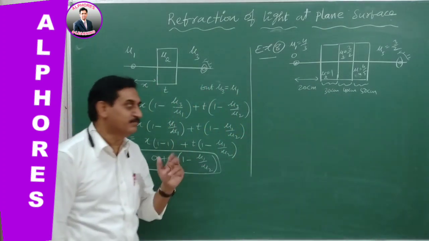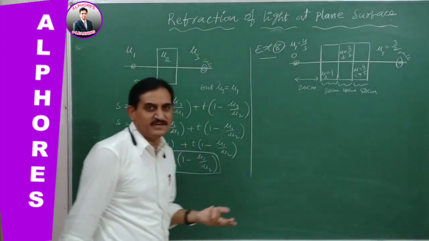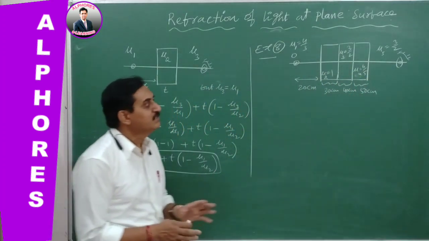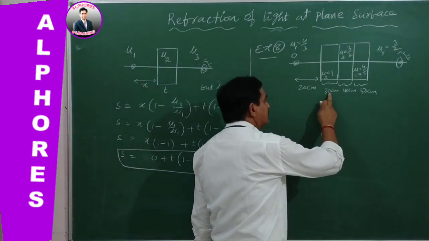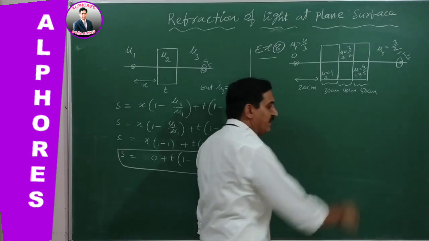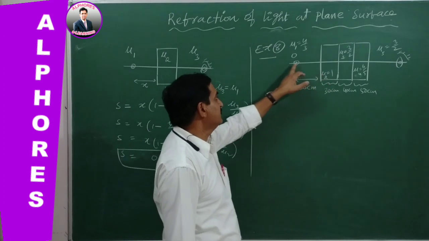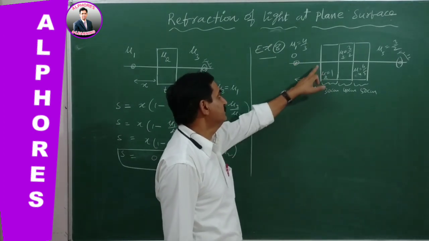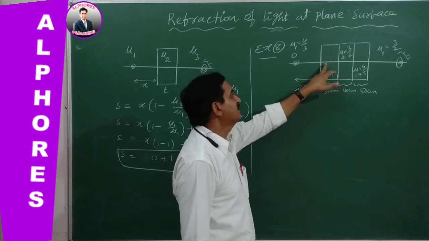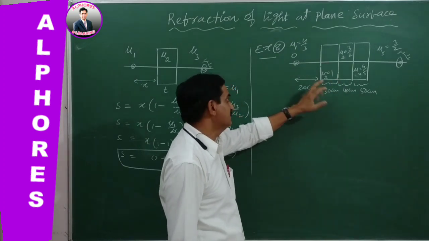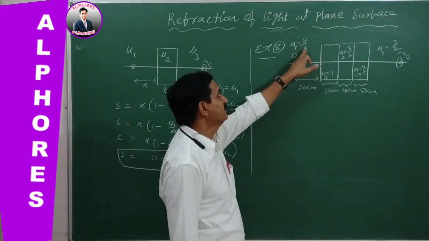Problem number 8, example 1. There are 3 glass plates kept. Of course, they are not glass plates, they are different media, slabs. Their thicknesses are given as 30 centimeters, 40 centimeters and 50 centimeters. And an object is kept at a distance of 20 centimeters from the medium which has 30 centimeters. The first medium has refractive index 4 by 3.